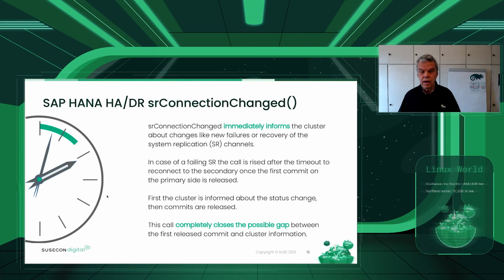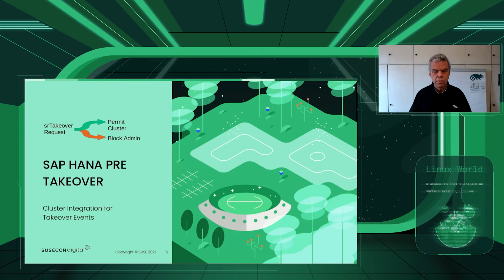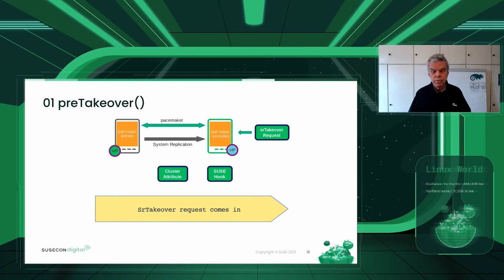Again, we are immediately informing the cluster about status changes right before the commit is being released. And we are jumping to the takeover, the pre-takeover hook script. We need to differ between the admin and the cluster running, where we have a pair of a primary and secondary. Now we have either a cluster request or an admin. Here now we simulate an admin, and we want to block that takeover, as it would interfere with a cluster action.